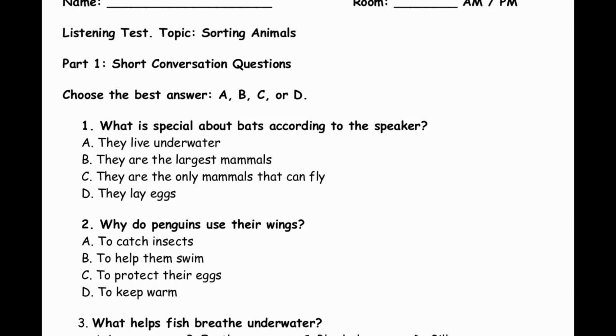Question 2. Penguins have wings, but they do not fly. Then what do they use their wings for? They use them to swim quickly through water.